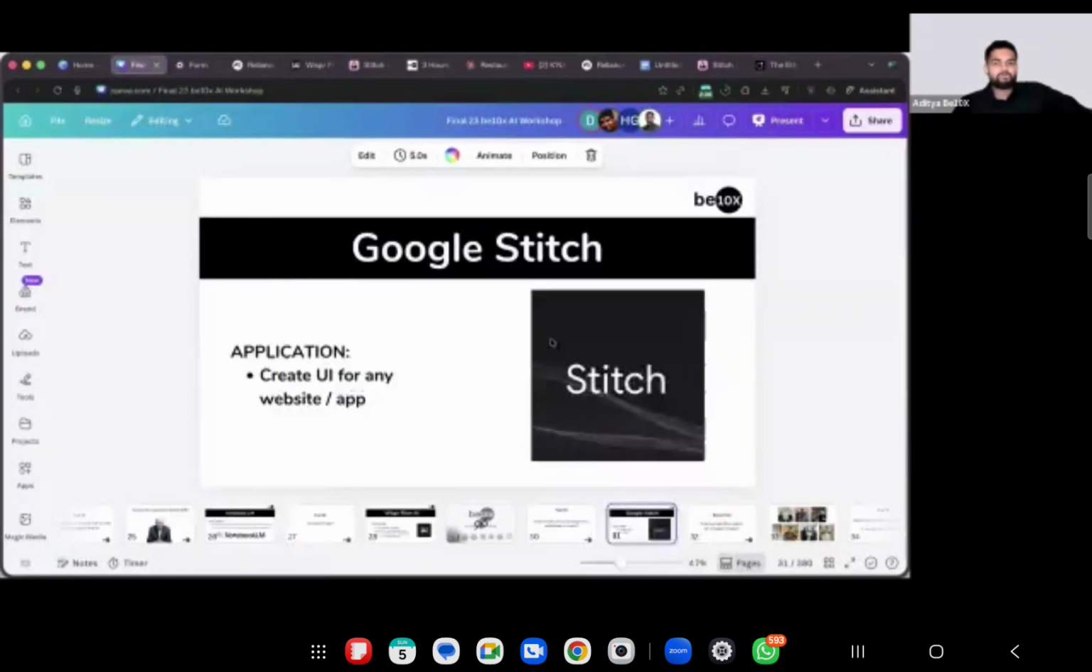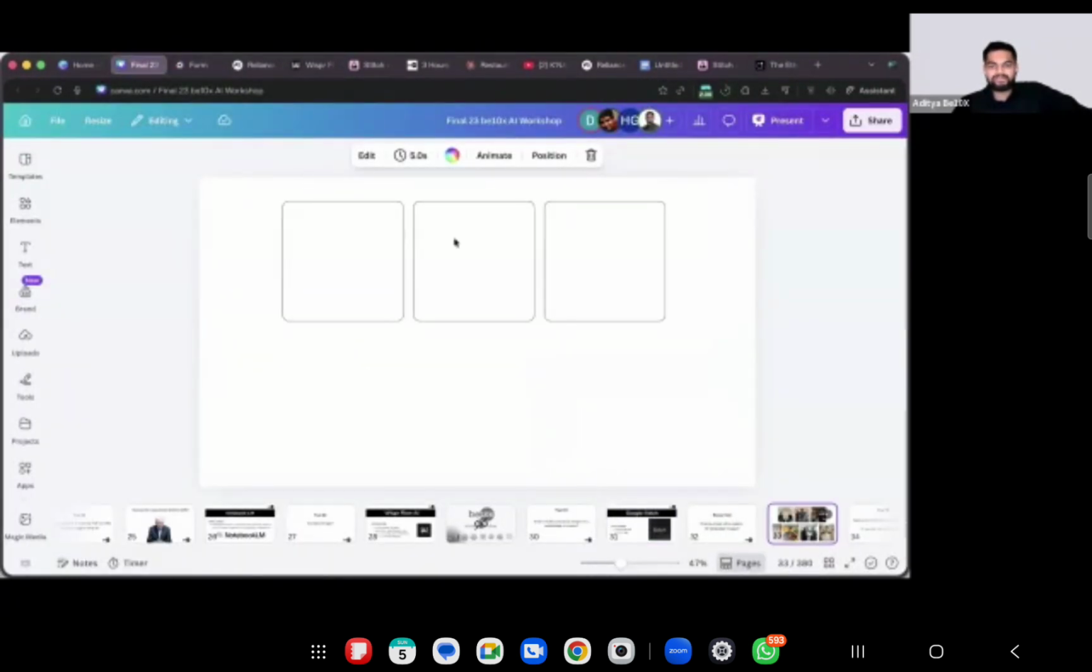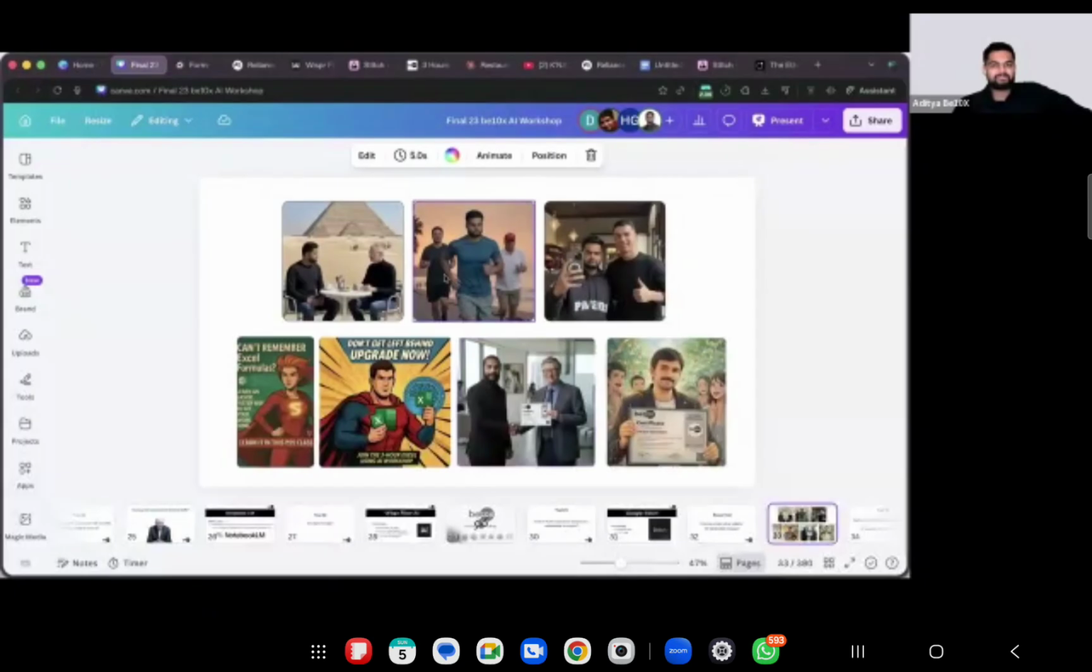So folks, would you like to know how you can create images like this? Yesterday I was sitting in front of the pyramid with Mr. Steve Jobs. After that I was jogging with Mr. Elon Musk and Donald Trump. You can see my students are getting certificates in such a cool format. Would you like to create something like that? Or would you like to create mockups for your presentation?